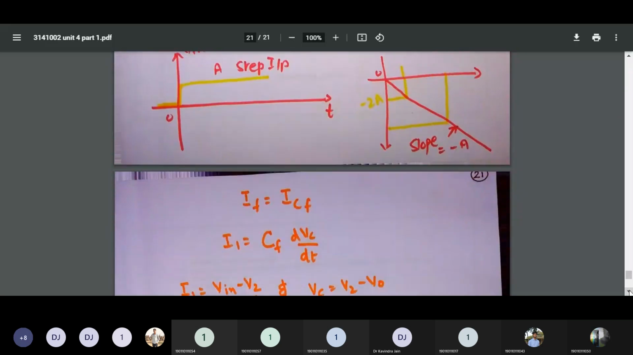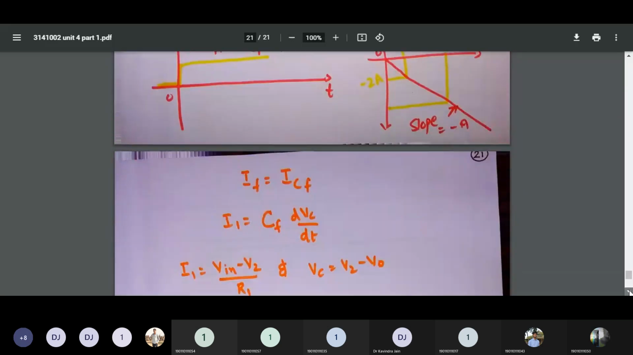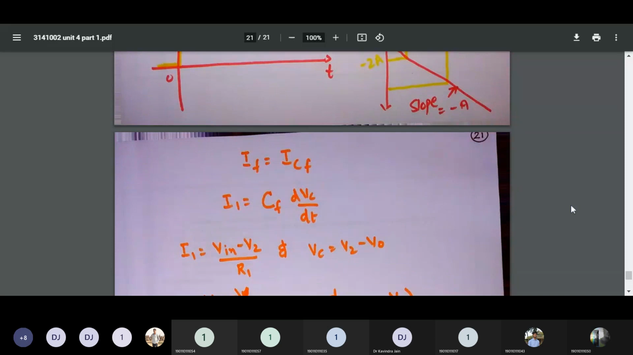IF is approximately equal to ICF. So I1 is equal to CF dVC by dt, that is the input current, which is the feedback capacitor multiplied by dVC by dt. We know that I1 is equal to IF, so that is why I have written I1 is equal to CF dVC by dt, because that is the formula of IF.